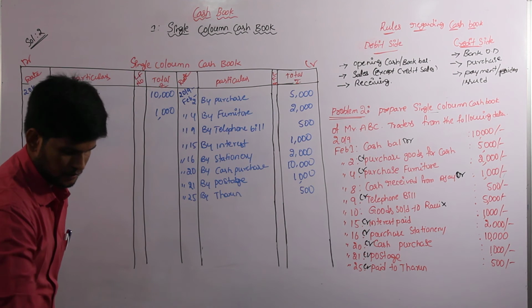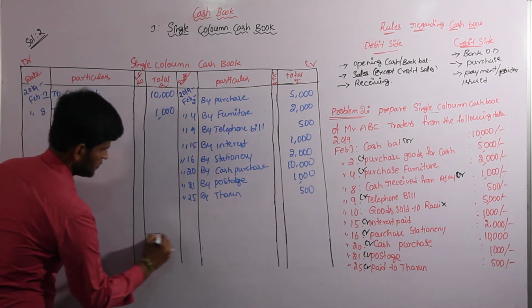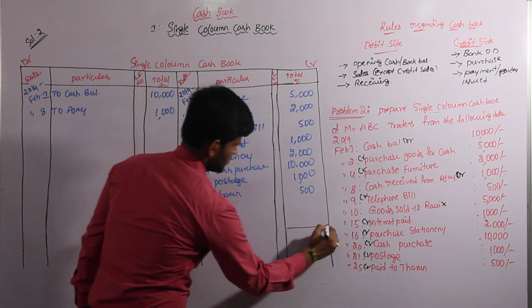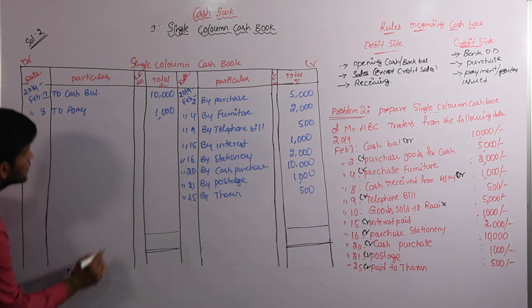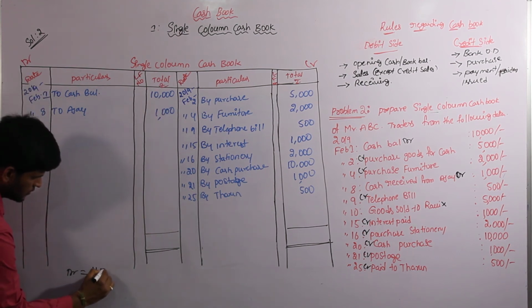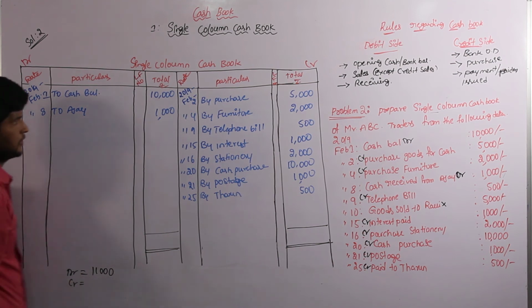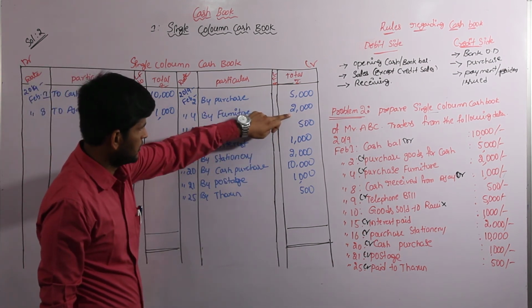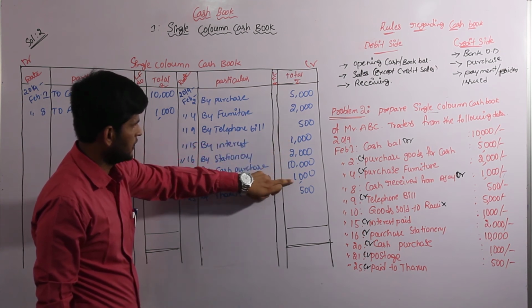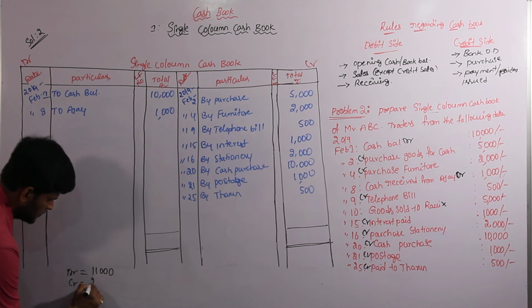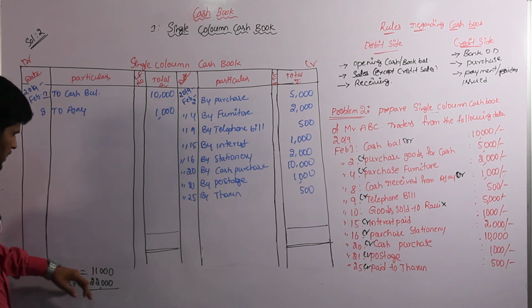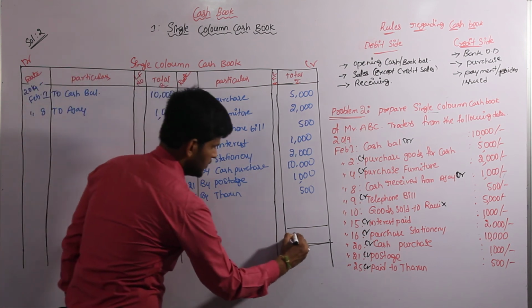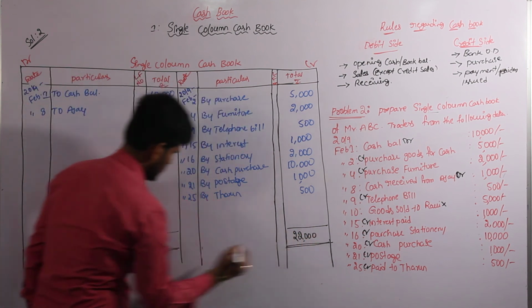Now let us finalize the problem. We have to know debit values. 10 plus 1, 11,000. In credit side, 5 plus 2, 7, 8, 9, 10, 20, 21, 22,000. So in debit side we have 11,000, in credit side we have 22,000. So the credit value is in excess of the debit value. So we have to take the excess value in the total single column.